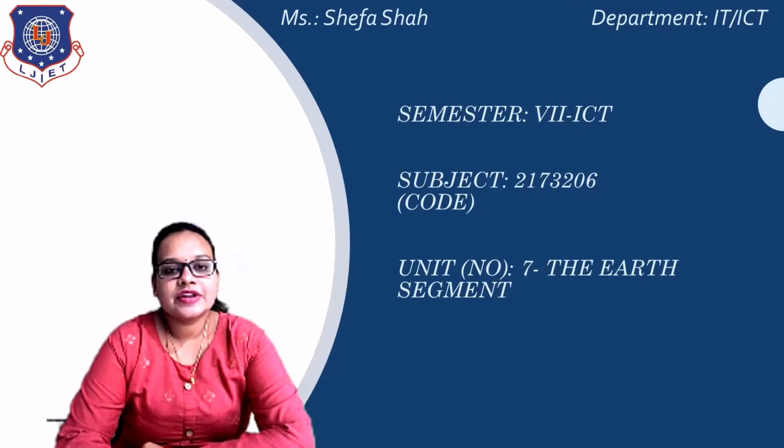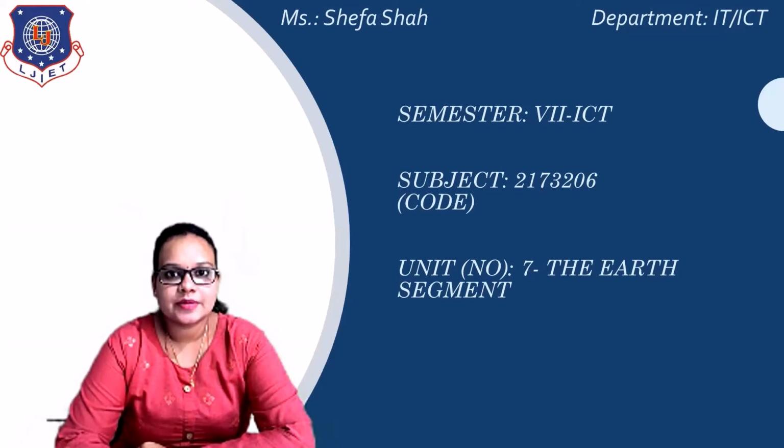In the previous session, before polarization, we learned about the first segment, that is the space segment. Now, what does the space segment mean? Satellite communication is divided into two parts. First, the space segment, in which the satellite is consumed, and second, the Earth segment, in which the Earth station and the various parts of the Earth station work in the ground station. So that is Unit 7, the Earth station.